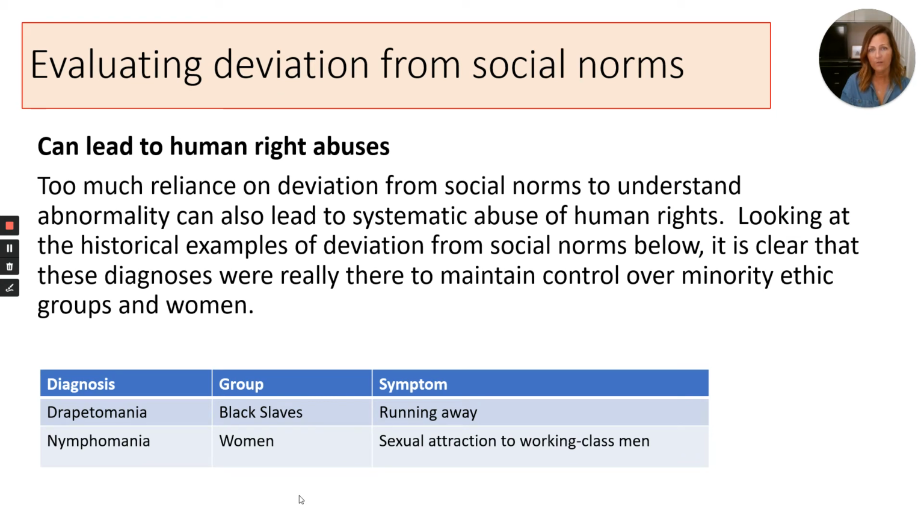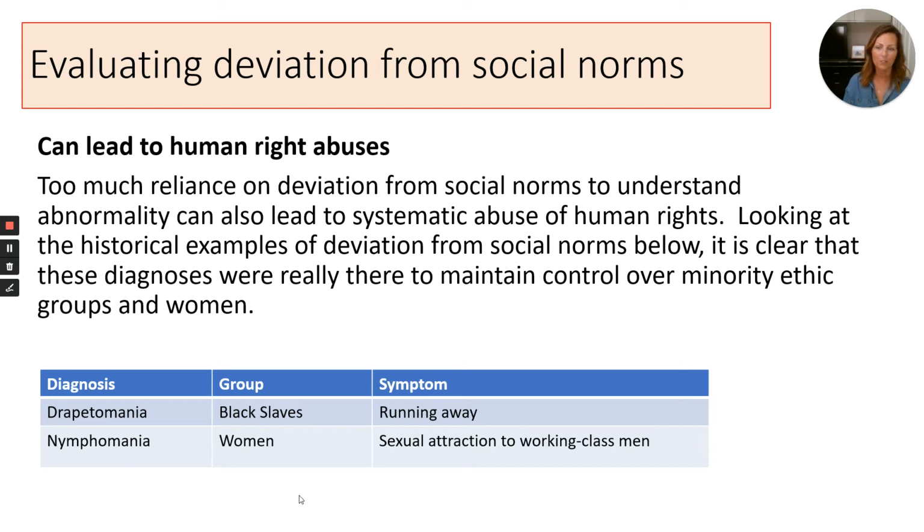And another evaluation point for the deviation from social norms is that it can lead to human rights abuses. So too much reliance on deviation from social norms to understand abnormality can lead to systematic abuse of human rights. And these are some examples of it. These two examples are showing that the diagnoses that came about as deviation from social norms at the time, they were actually there to control, in these examples, minority ethnic groups and women. So they came up with a diagnosis of drapetomania,